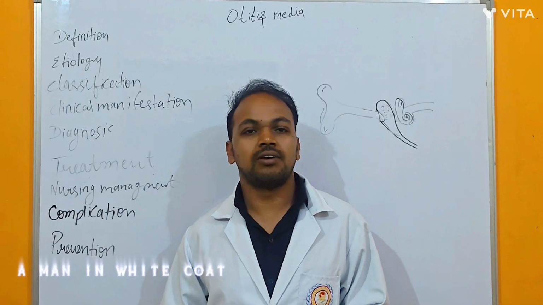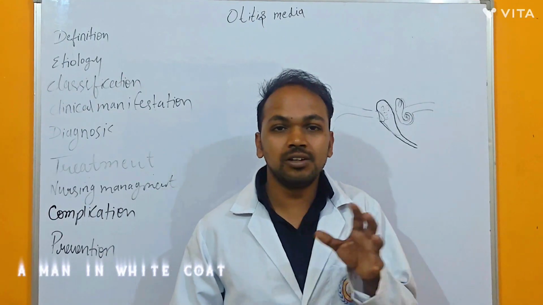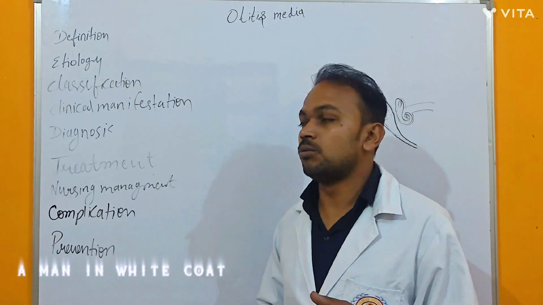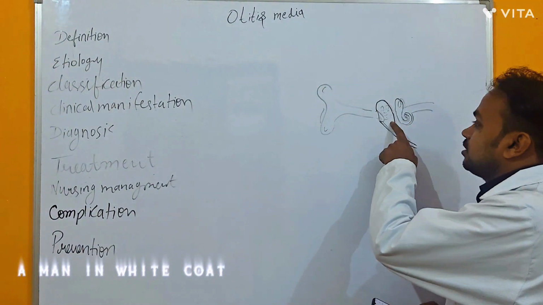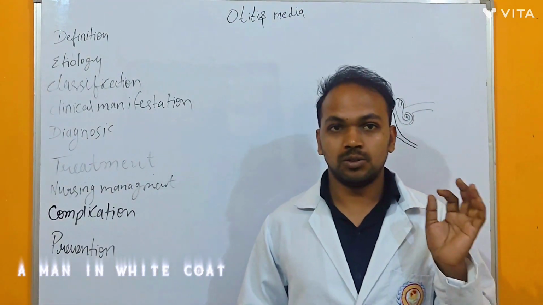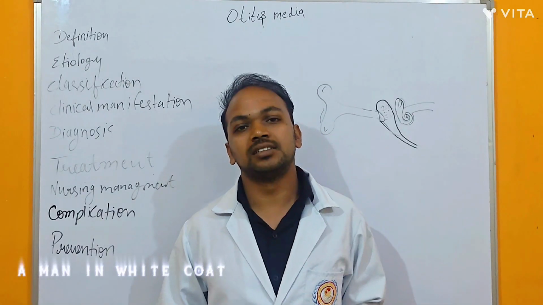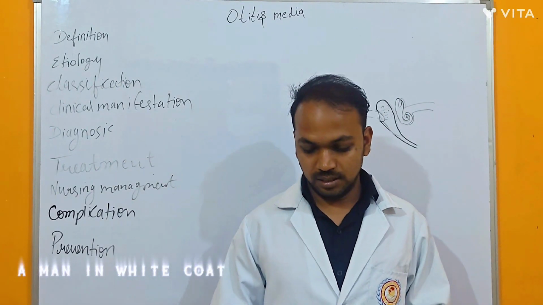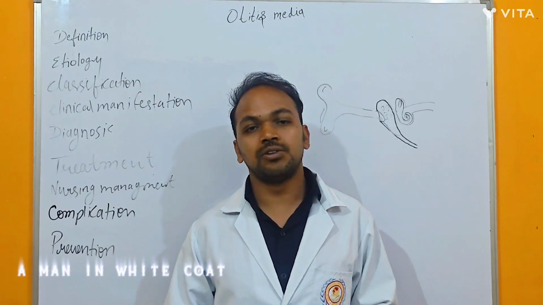There is no infection in the ear, only fluid accumulation in the middle ear, or we can observe discharge through this ear. That is considered otitis media with effusion.